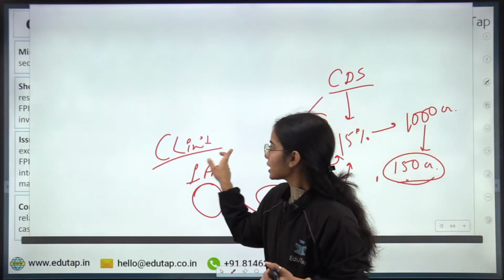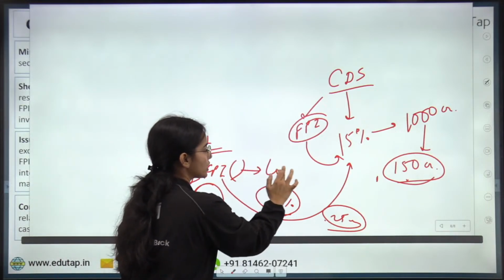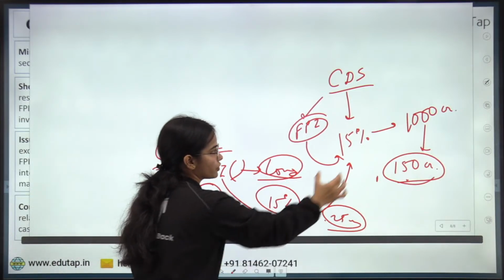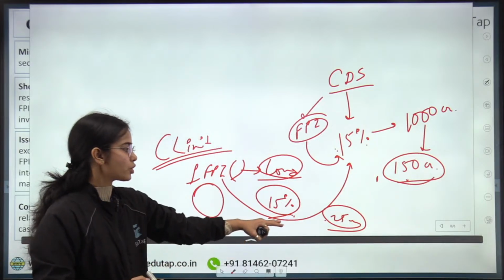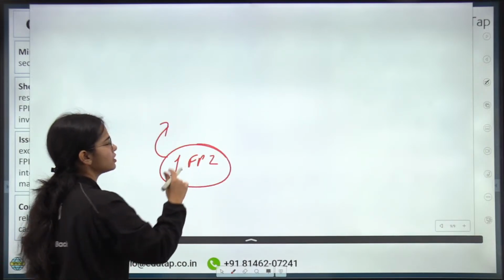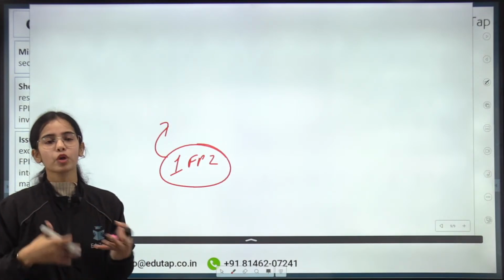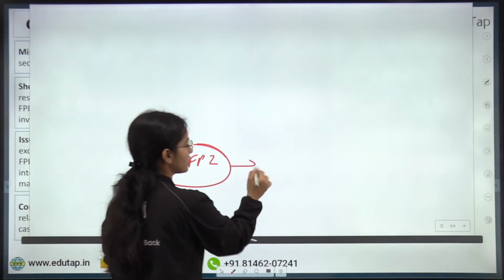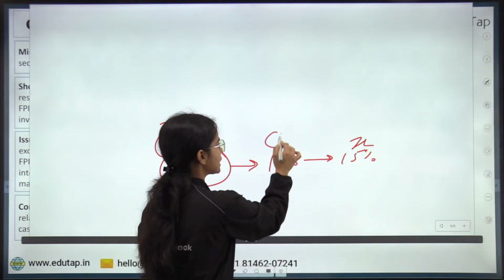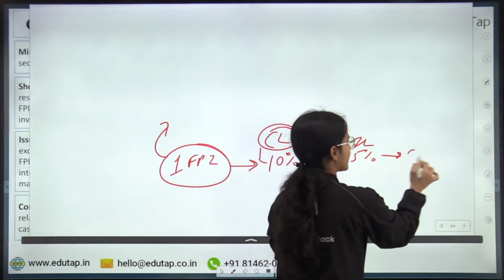Okay. So the concentration limit for a single FPI and its related parties, if they are going to hold the corporate debt security for a long term, is 15% of the 15% limit. Okay, is the 15% of the 15% limit. Let's say a single FPI and its related entities are the short term FPIs, or they are going to hold the corporate debt security for the short term, or they are not the long term FPIs. So for them, the limit is 10% of the 15% of the investment limit. Okay, so the concentration limit is 10% of the prevailing investment limit in the corporate debt security.